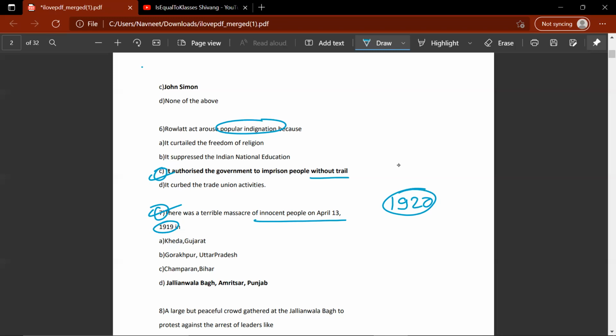So you could safely assume that even if you don't remember the dates of these three reasons, the Jallianwala Bagh, Khilafat movement, and the Rowlatt Act, you could safely assume that these three important factors would have happened before 1920. So that would be D, Jallianwala Bagh, Amritsar, Punjab.